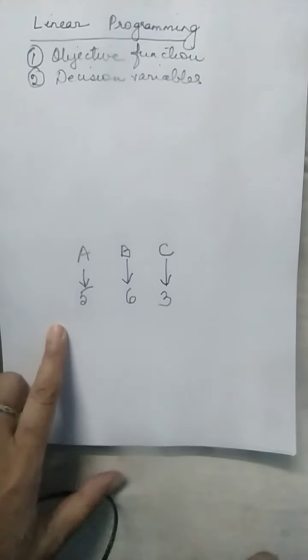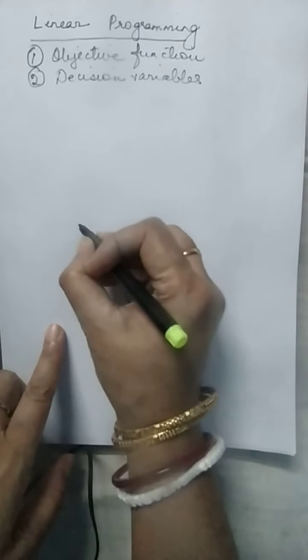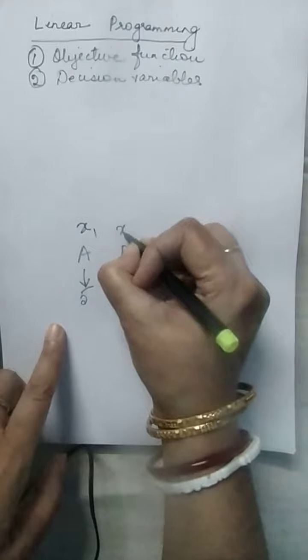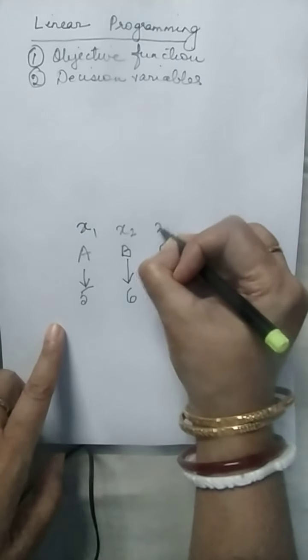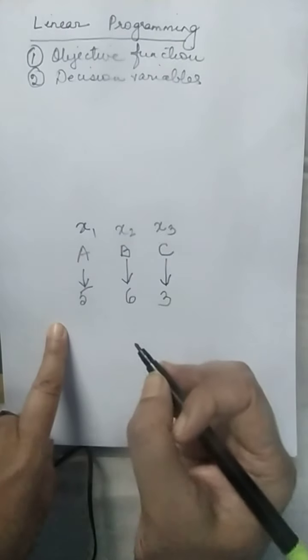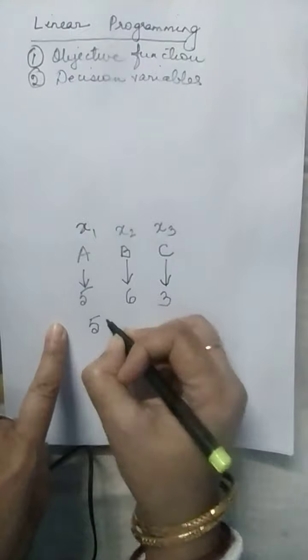So then, what is my profit? Now I have already said that I am going to sell x1 units of A, x2 units of B, and x3 units of C. So as a result, my profit will become 5x1.